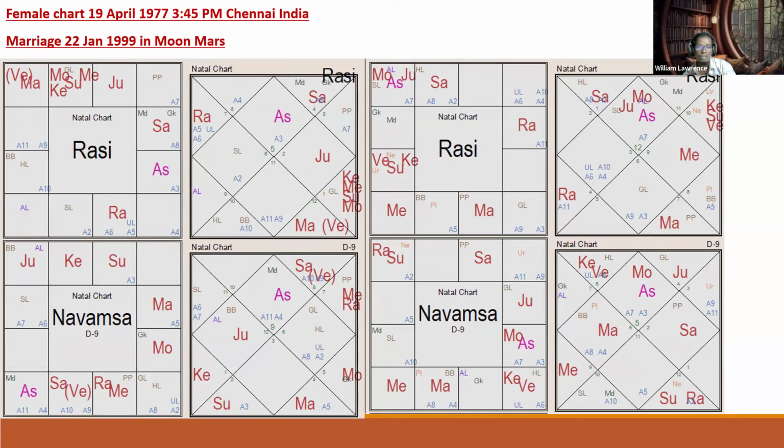Jupiter is in the 8th from Lagna, 12th from the Moon, but it gave marriage. How come? Simple. Jupiter is over exalted Venus and Mars. For a girl, Jupiter has to make a connection with Venus and Mars to give marriage. Jupiter is over Venus and Mars in the horoscope. Simple. You can mark it and tell: if anybody has Venus and Mars, with Jupiter over it, unless it is blocked by Saturn and Ketu, it will give marriage. In trine to it, it can give, but when it's over a planet, it's complete 100% certainty.